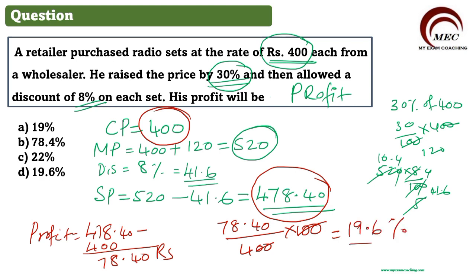This is one of the very important tricks. Don't write 78.4 as the answer. 78.4 is the rupees. We want the answer in percentage. So what percentage of 400 is 78.4? We have 19.6 percent. So accordingly, option D will be the correct answer.